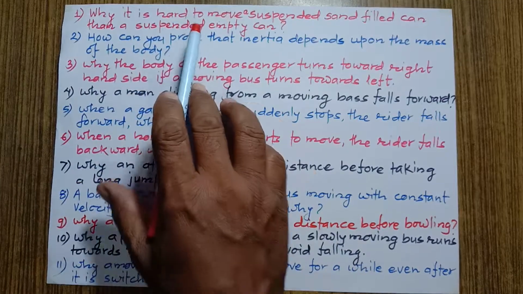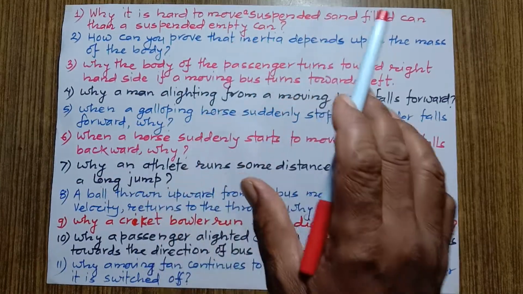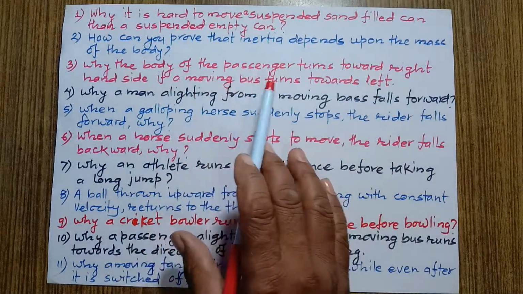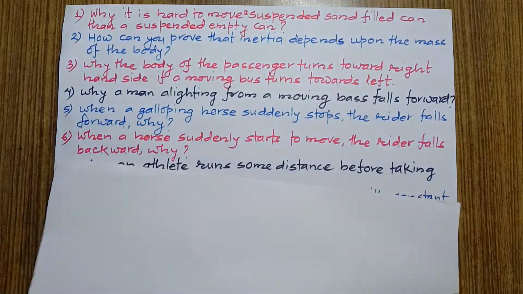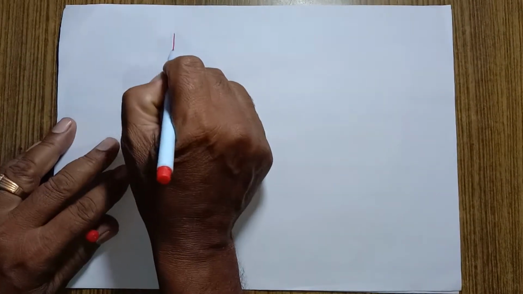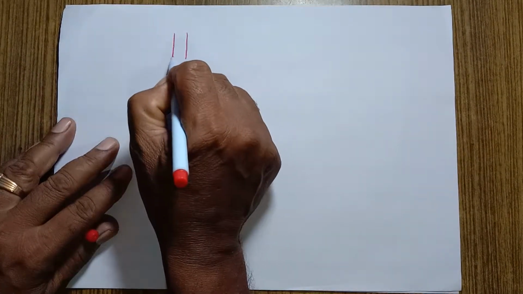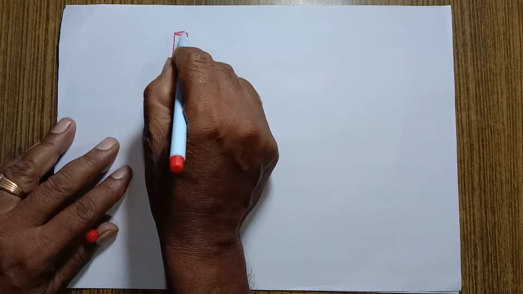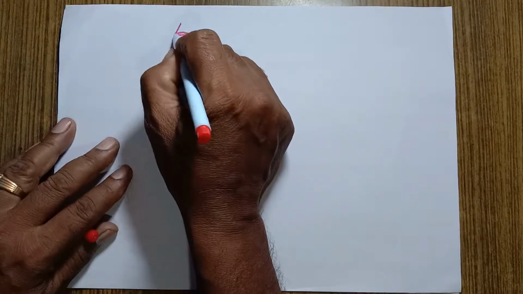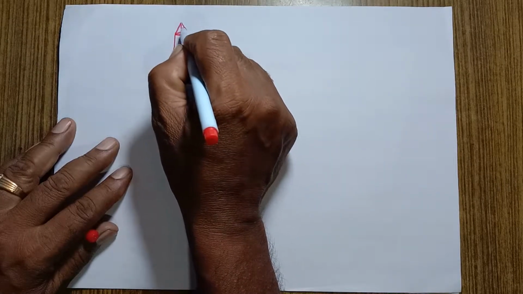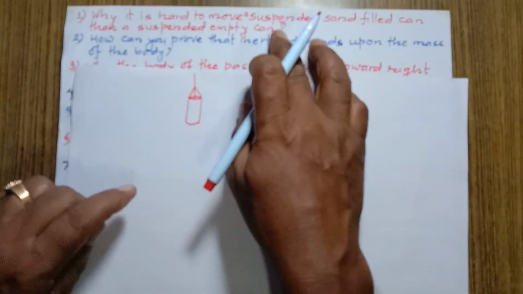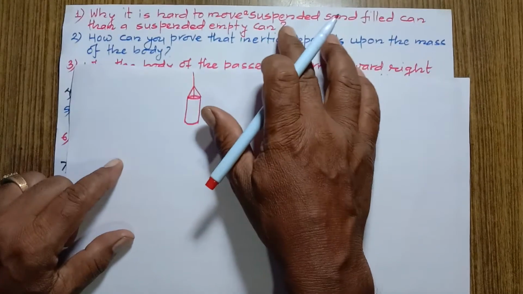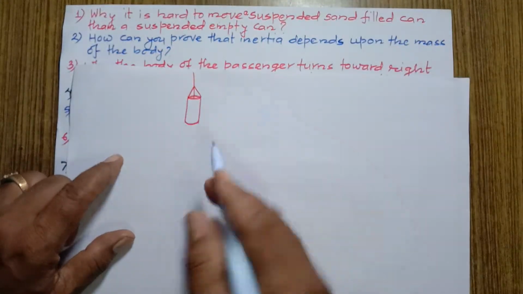Why is it hard to move a suspended sand-filled can than a suspended empty can? What is the meaning of this saying? Let's say we have a suspended can. This is a suspended can. And where is the question? Why is it hard to move a suspended sand-filled can?